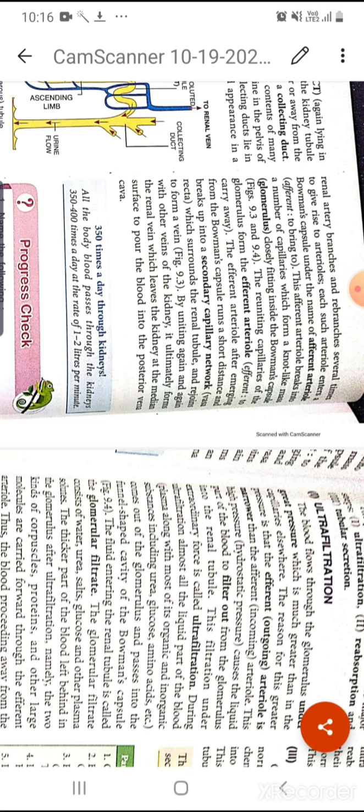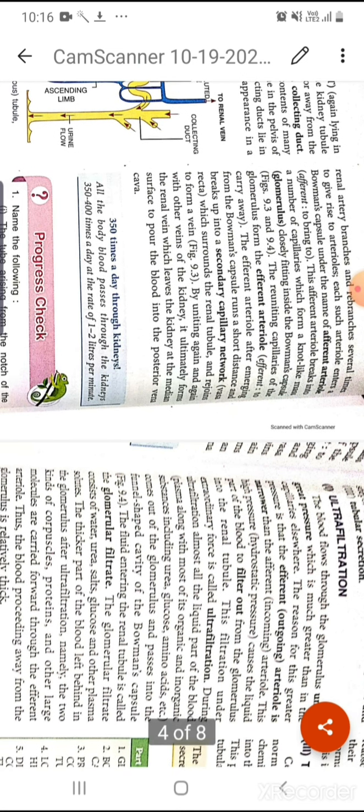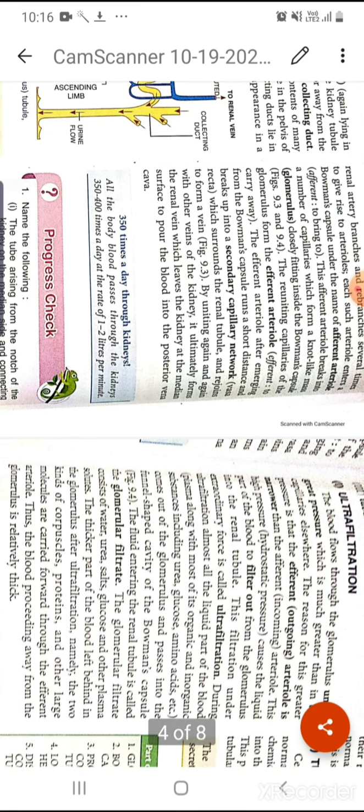Now the capillaries which are returning from the Bowman's capsule, that is the efferent arteriole. So in the glomerulus, the starting portion which is bringing the blood is the afferent arteriole, and the end portion through which the blood will leave is the efferent arteriole.